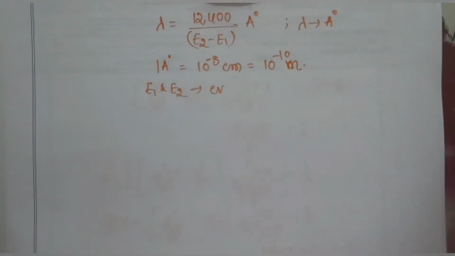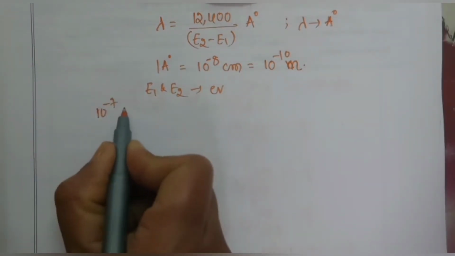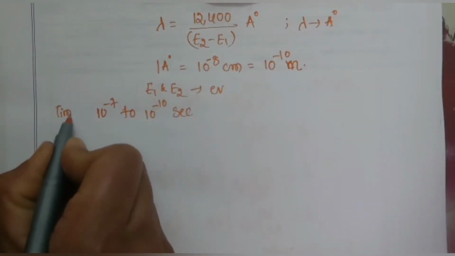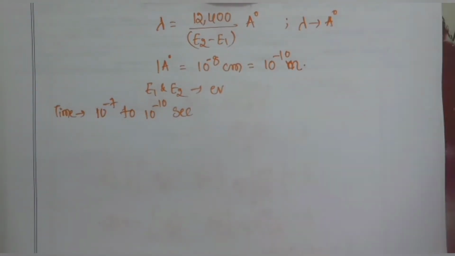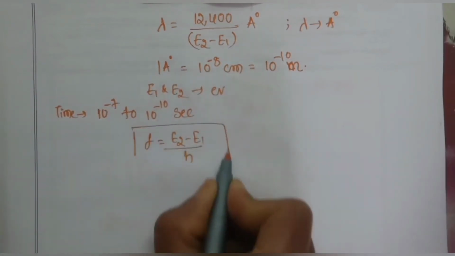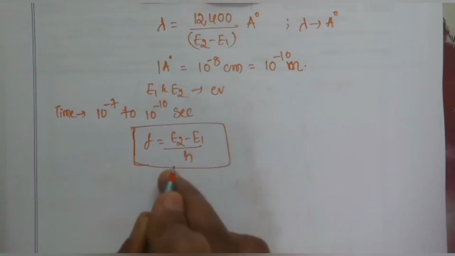An electron can be in the excited state only for a small period of time, that is 10 to the power of minus 7 to 10 to the power of minus 10 seconds, which is very small. That is the time taken by the electron to be in the excited state, and after that it returns back to its original state. When such a transition occurs, the electron will lose energy equal to the difference of energy levels, that is E2 minus E1. This loss of energy of the atom results in radiation of light. The frequency of emitted radiation is given by f is equal to E2 minus E1 by h. This is the frequency of emitted radiation.